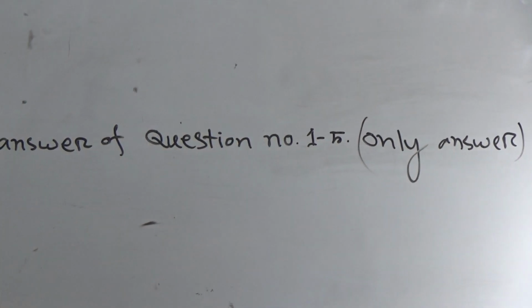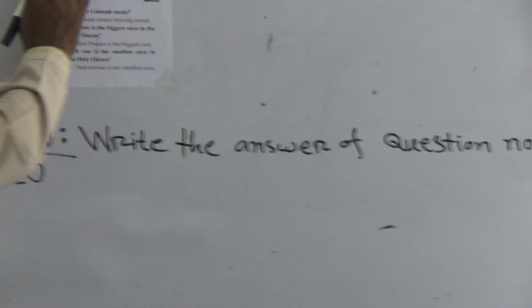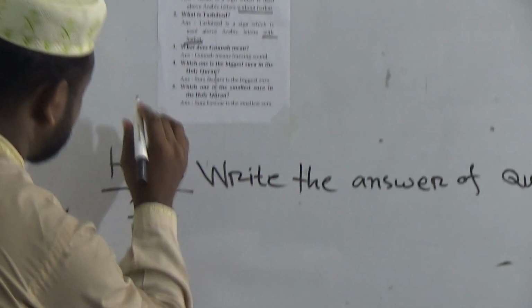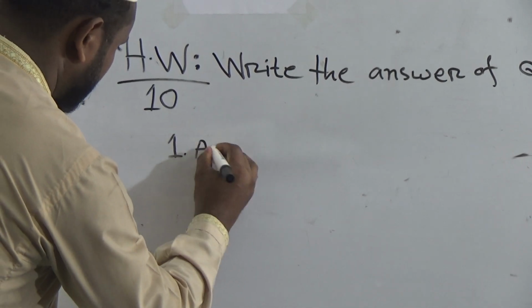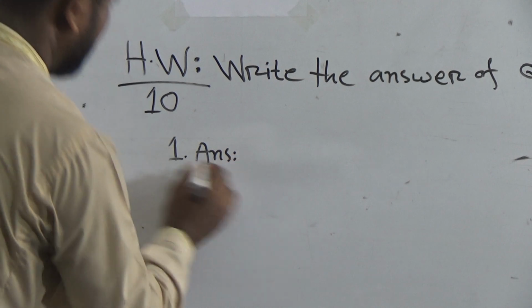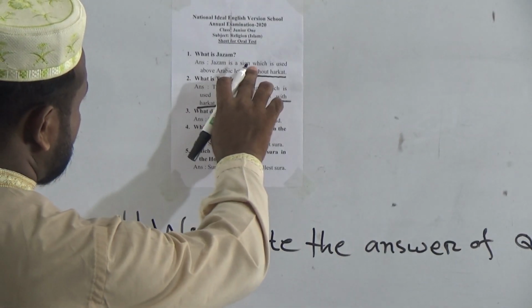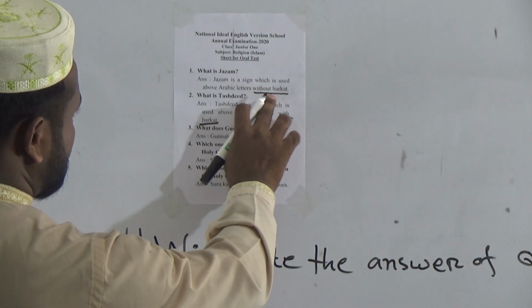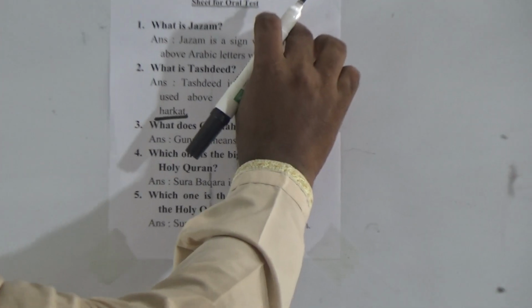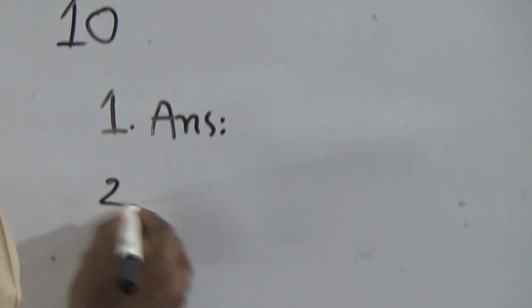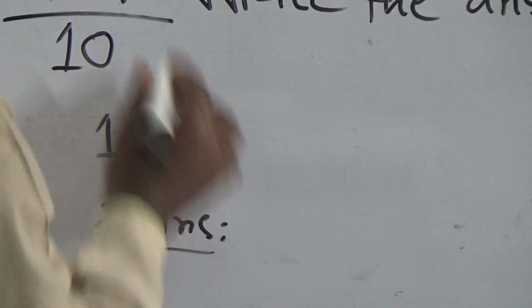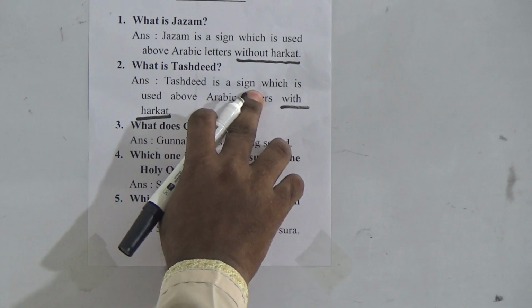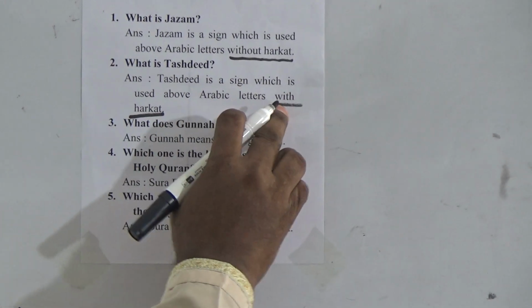Okay, dear students, firstly write down the question number, such as question number 1, then answer. And write down: Jazm is a sign which is used above Arabic letters without harakat. It is enough. And then write down question number 2, answer, then write the answer: Tashdid is a sign which is used above Arabic letters with harakat.